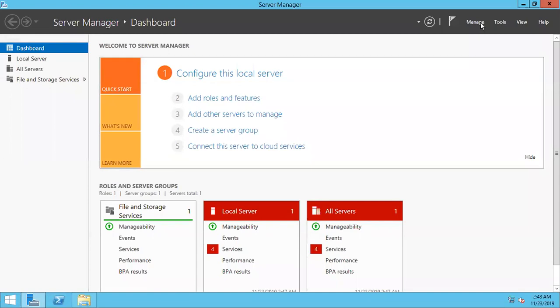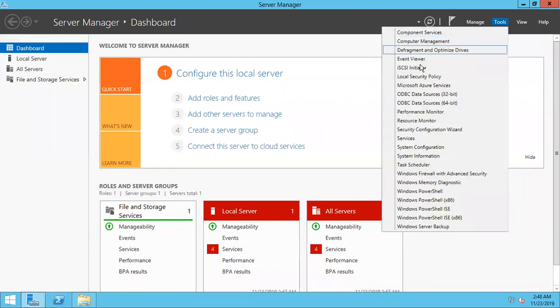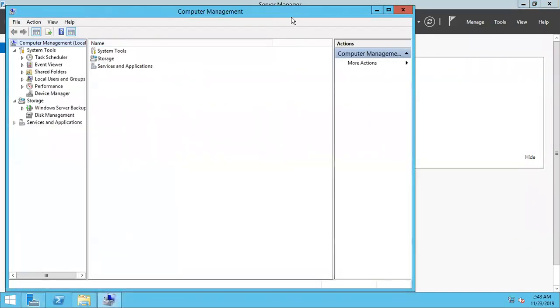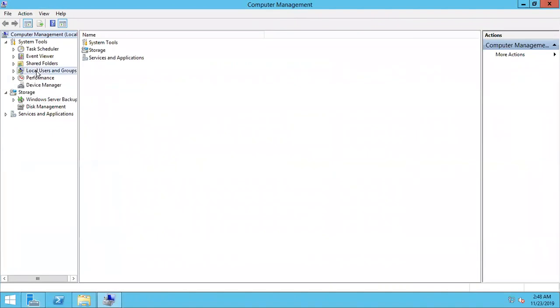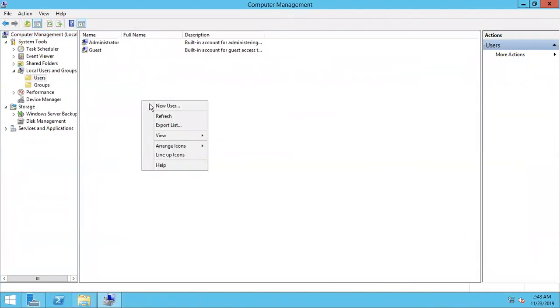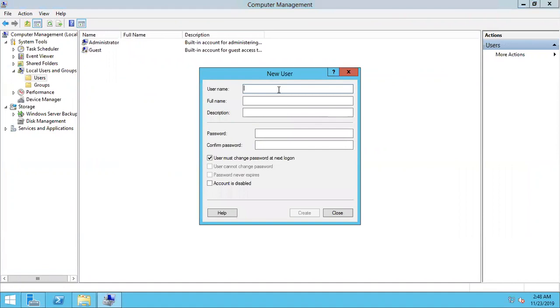Along with that, I want to create another user. Under users, right click, new user. What is going to be his username? Let us call him admin. What is the password you want to give? The user must change his password at next sign in, so I'm not going to.